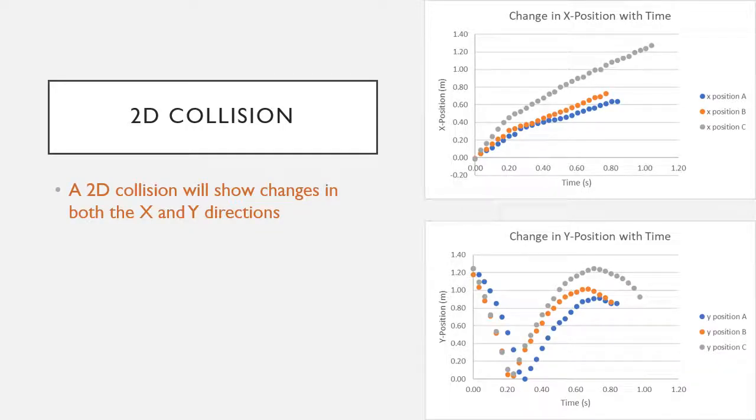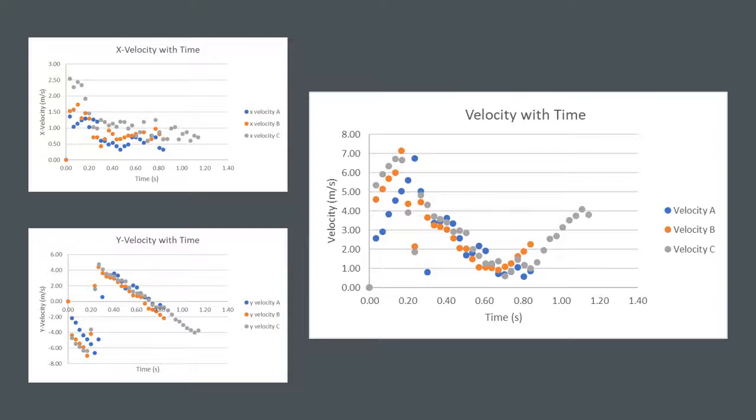To ensure our experiment was a 2D collision and not a 1D collision, we threw the ball down at an angle so there was a change in height in the y direction and also horizontal distance from the origin in the x direction. The changes in velocity are relevant to our research question because we are trying to see the relationship between velocity and kinetic energy loss.